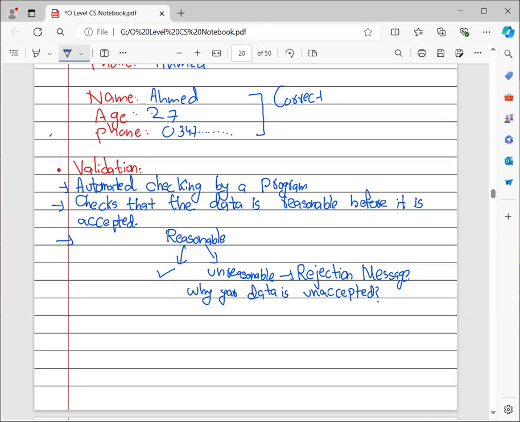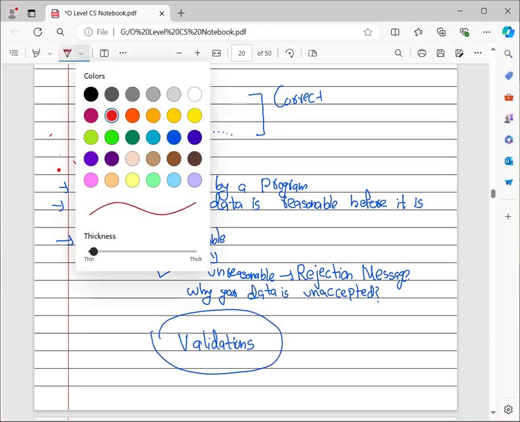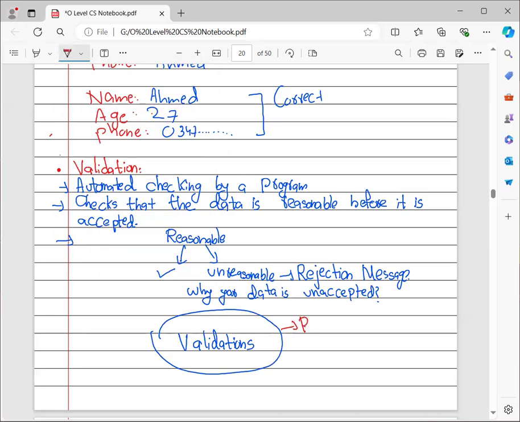Within validation, we will be discussing the types of checks that we have. The first method for validation is your range check. The second one is your length check. The third is your type check.